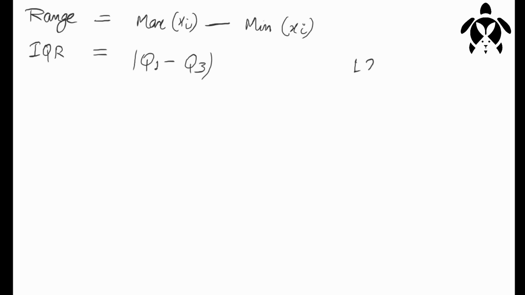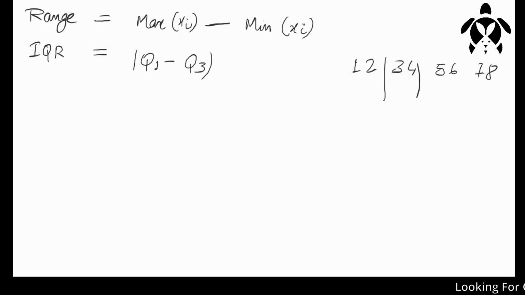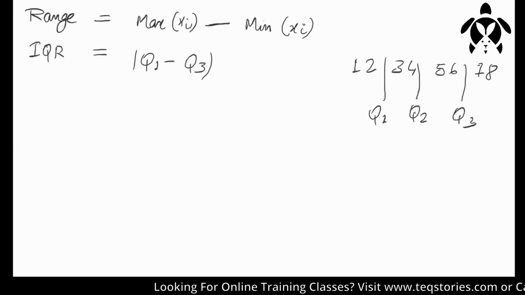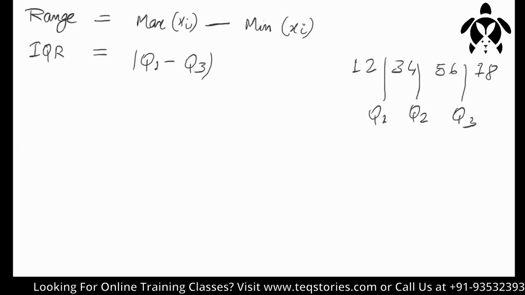Suppose we have data 1, 2, 3, 4, 5, 6, 7, 8. So we will divide it in quartiles. Quartiles mean four parts, you can say. That is what a quartile means, right? This is Q1, and this is Q3, and this is Q2. So the IQR formula is Q3 minus Q1. So this is the interquartile range.